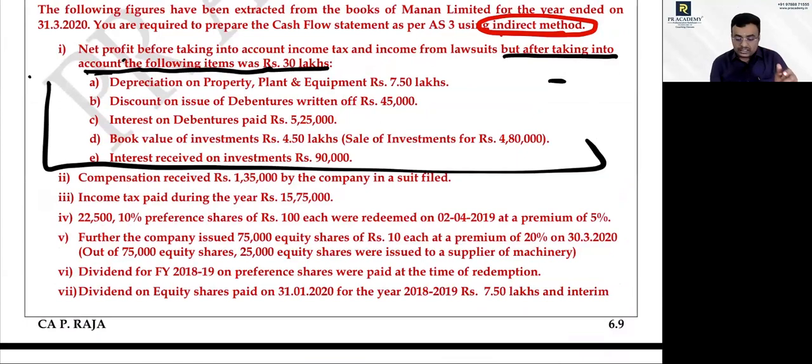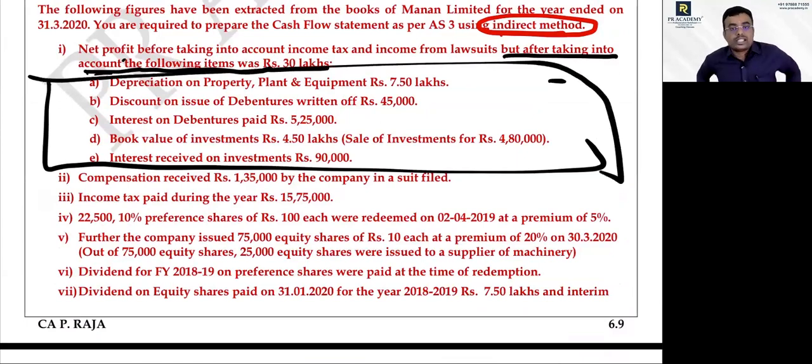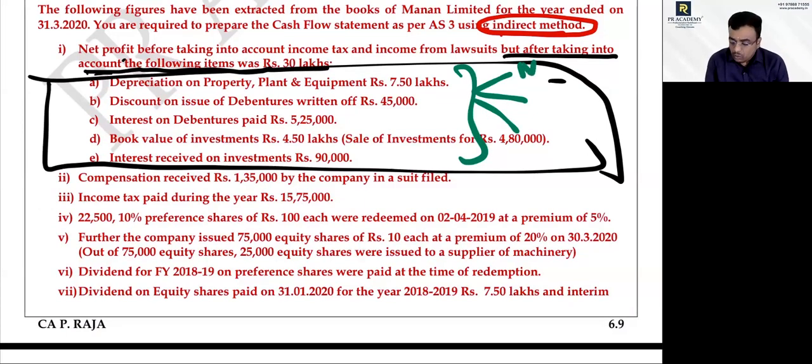Do you agree with me? This box will come under adjustment. In adjustment we split into 3 categories: one is non-cash transactions, next income and expenses, then profit and loss. That's all, nothing else.